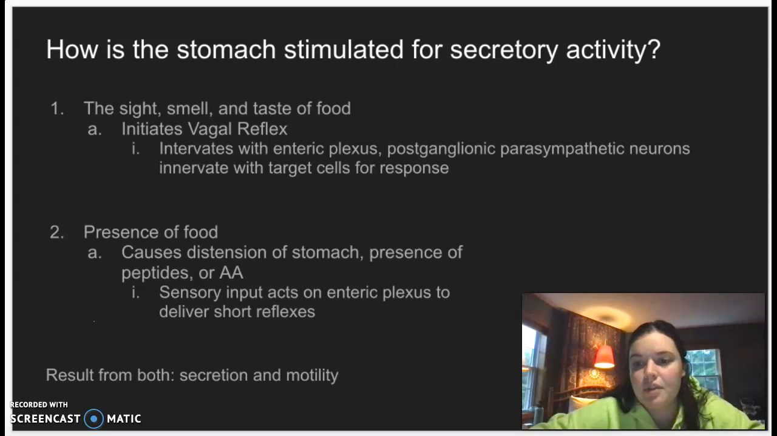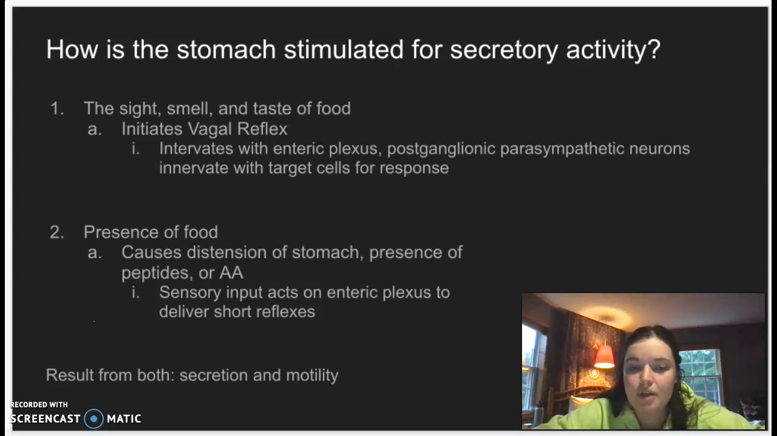So how is the stomach stimulated for secretory activity? There are two different ways. As we talked about earlier, we have the sight, smell, and taste of food. This is from the first phase of the digestive system, and this initiates the vagal reflex. The vagal reflex will then innervate the enteric plexus and go on to send out postganglionic parasympathetic neurons that will then innervate target cells for response.